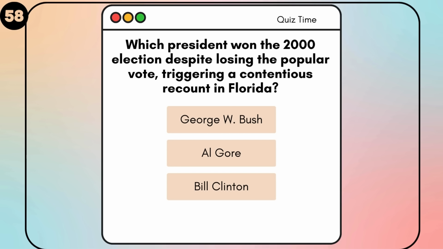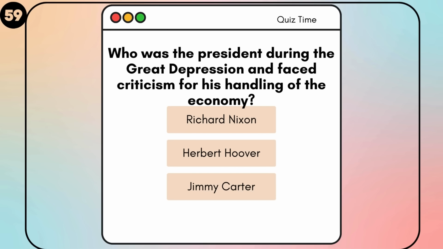Which president won the 2000 election despite losing the popular vote, triggering a contentious recount in Florida? George W. Bush, Al Gore, Bill Clinton. George Walker Bush. Who was the president during the Great Depression and faced criticism for his handling of the economy? Richard Nixon, Herbert Hoover, Jimmy Carter. John F. Kennedy.